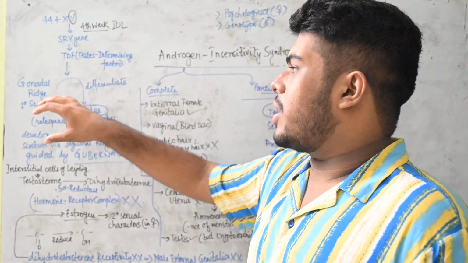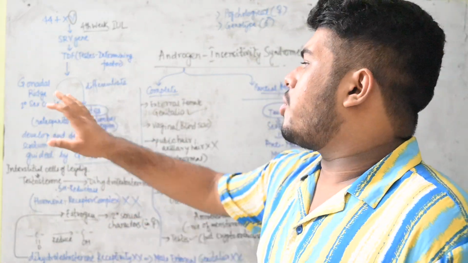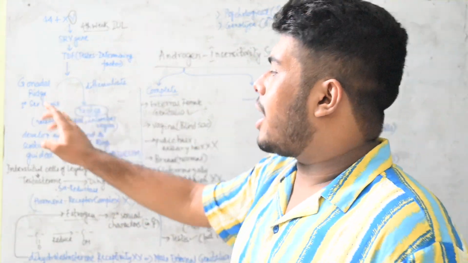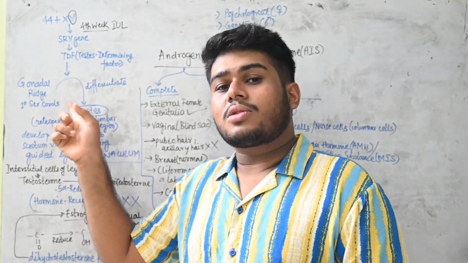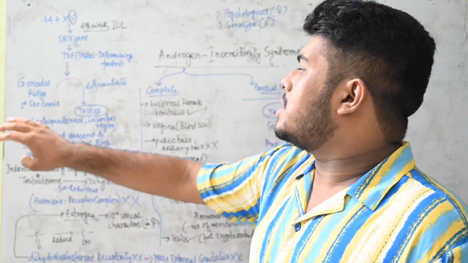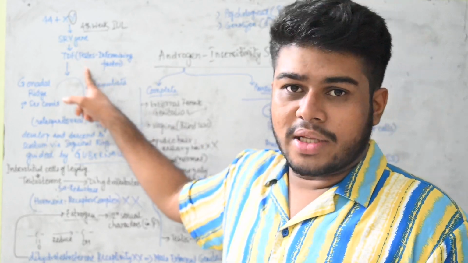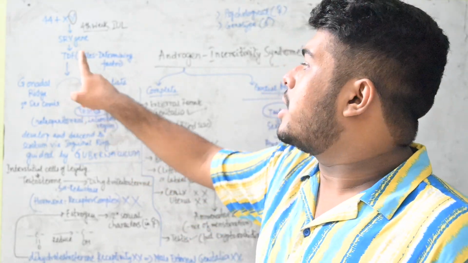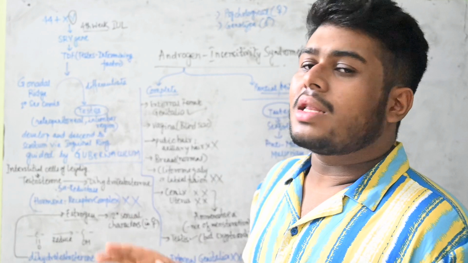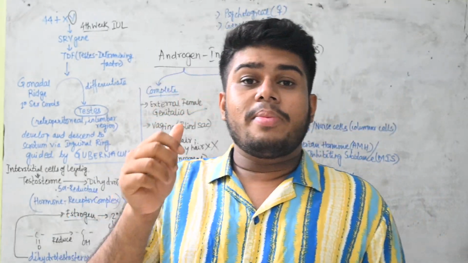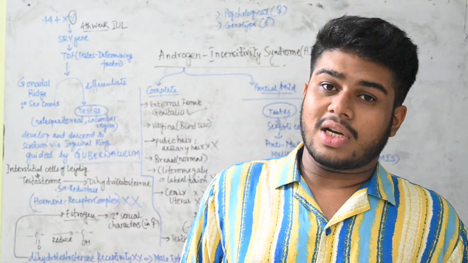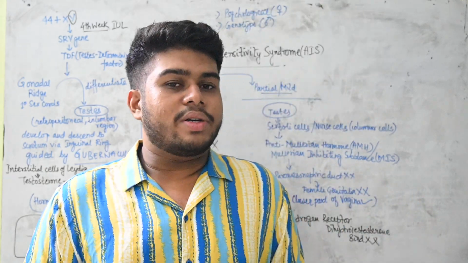Now how these gonadal ridges are formed I am not going into, but gonadal ridges are formed and there are the primary sex cords also. These will get differentiated under the influence of testis determining factor, and the testis will be formed, which is of course a retroperitoneal structure. It will be present in our lumbar region.